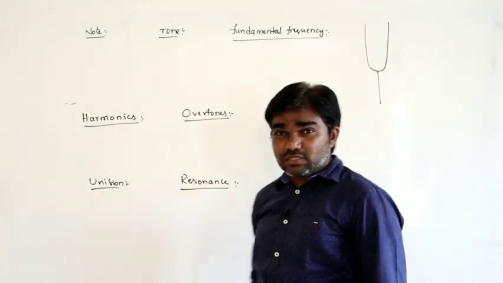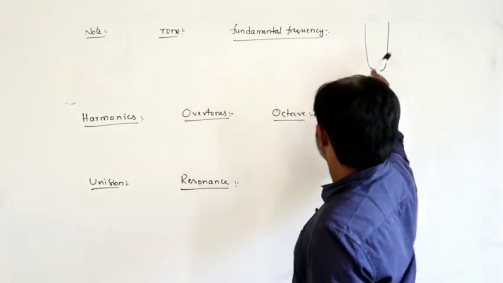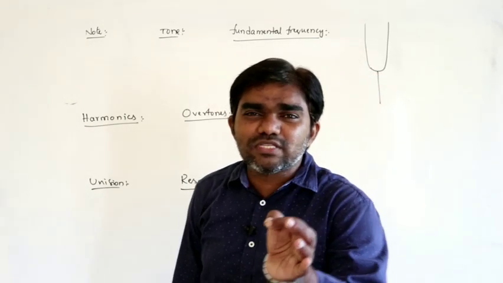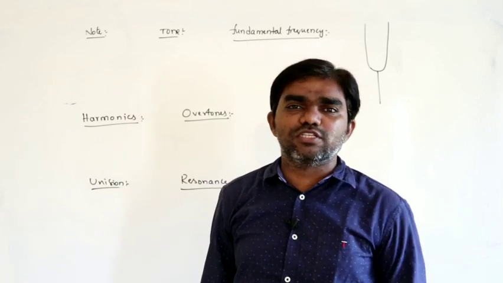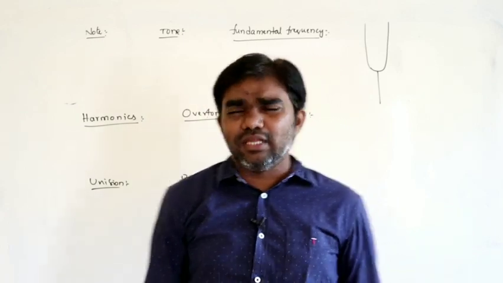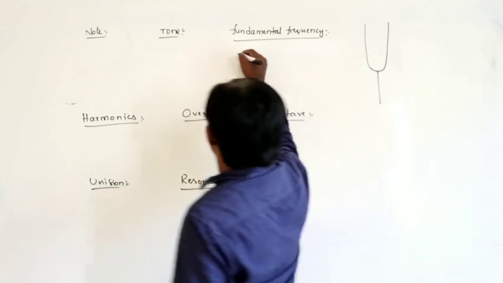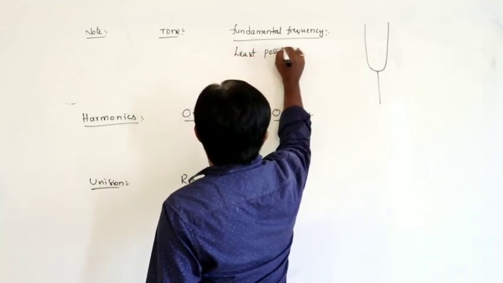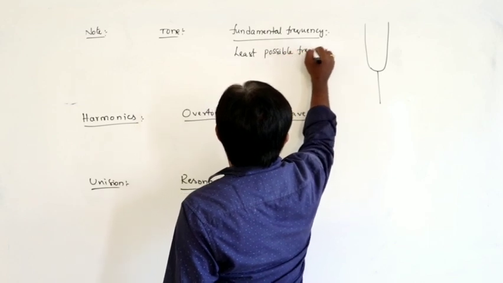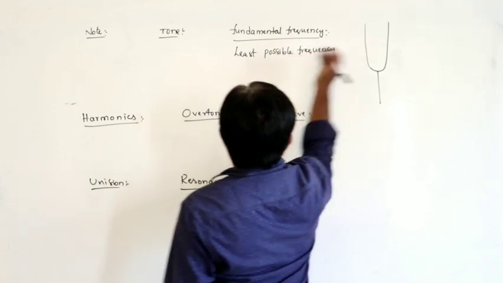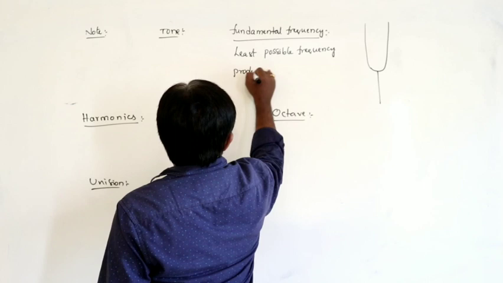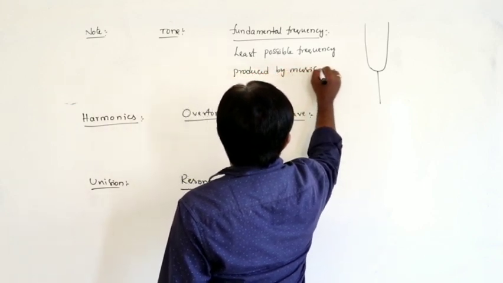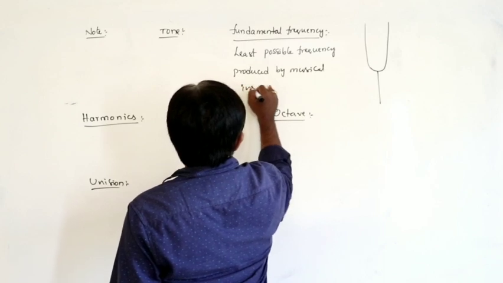Fundamental frequency means the minimum, the least possible frequency produced by a musical instrument.